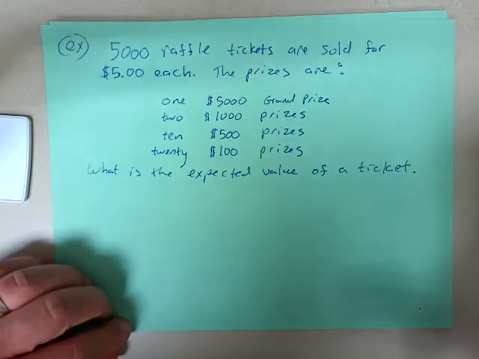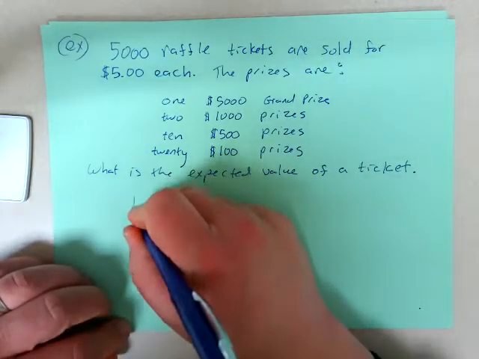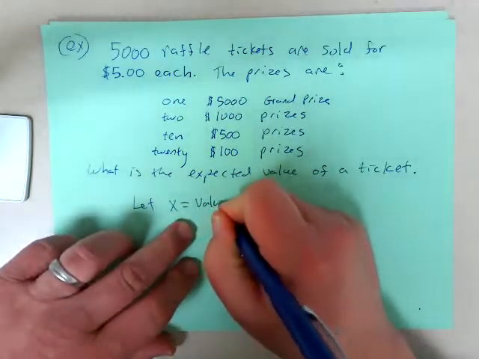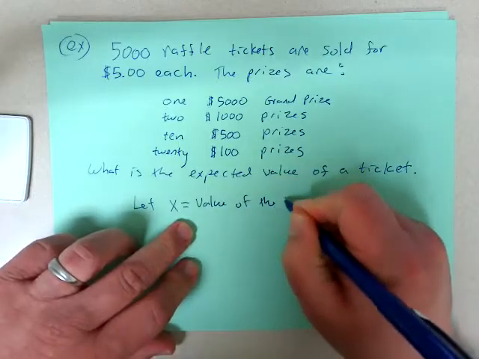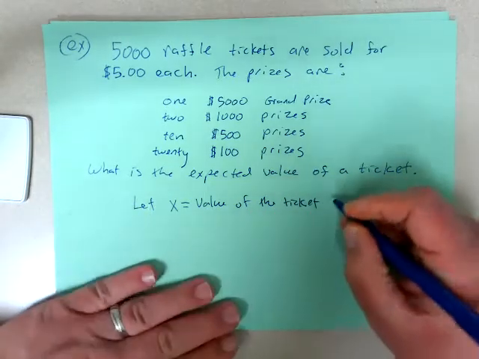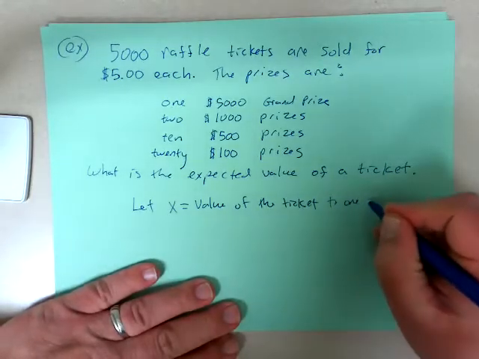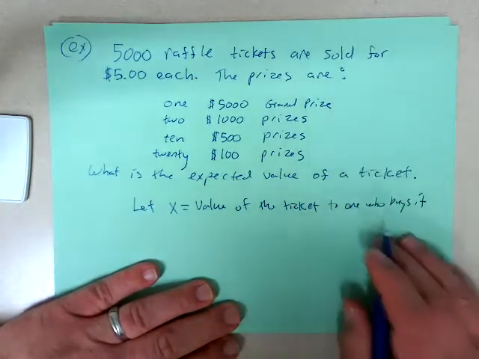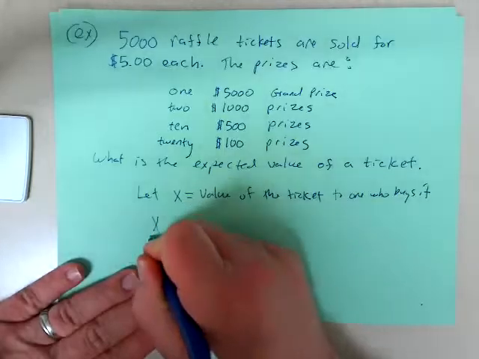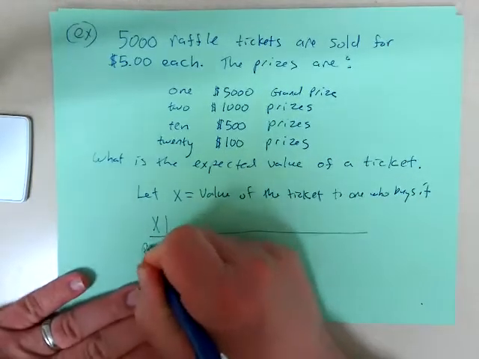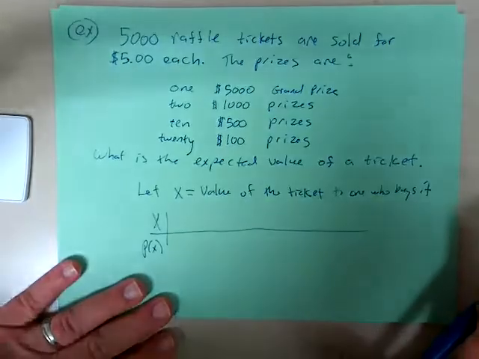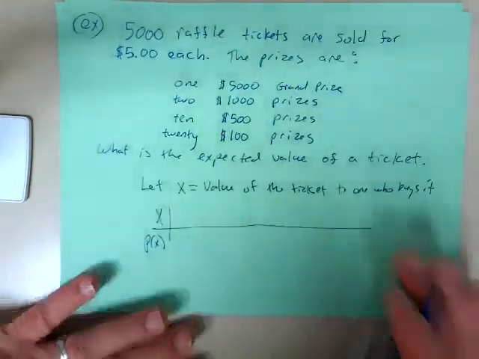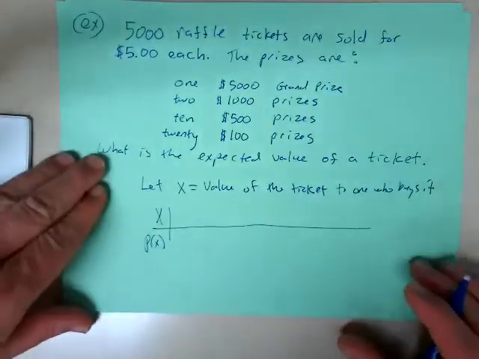The way that you find this is that you construct the probability distribution for x, and x here is the value of the ticket to the one who buys it. So we'll construct a probability distribution for x, and then we're going to just find the mean of that probability distribution, the expected value. That's how we solve this.